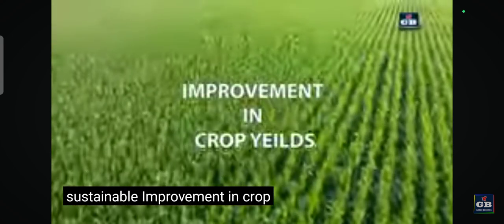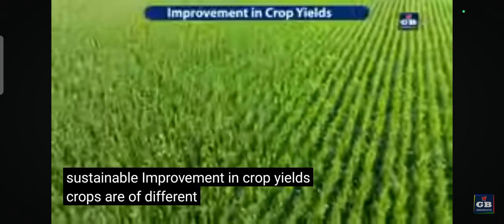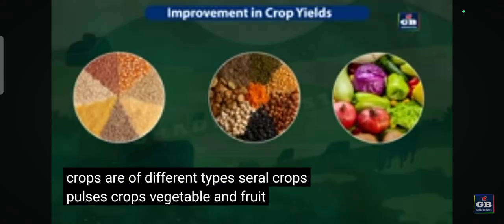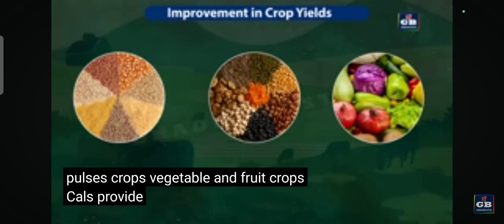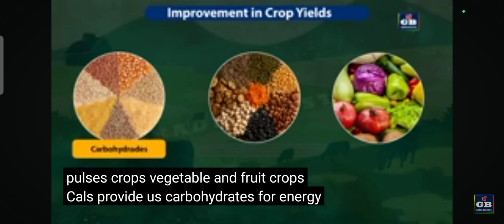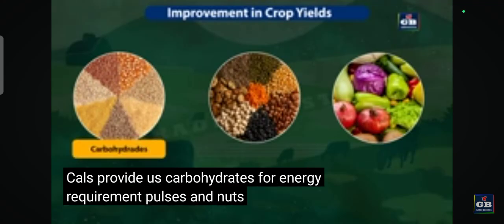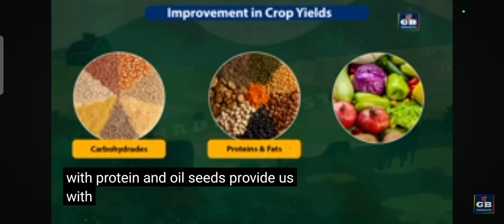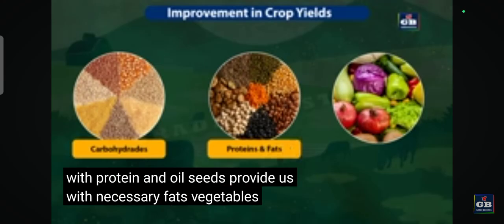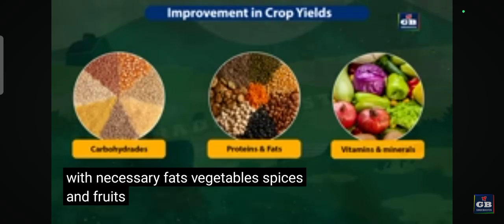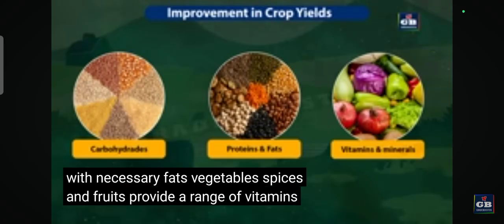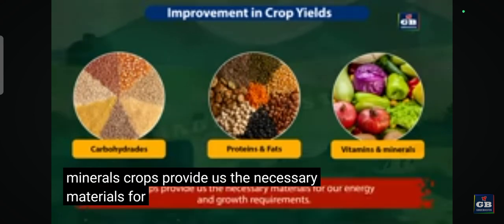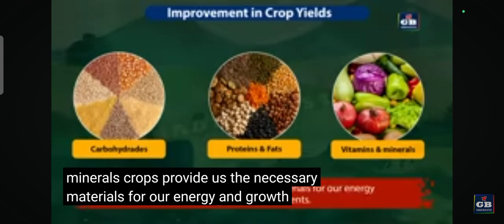Improvement in crop yields. Crops are of different types: cereal crops, pulses crops, vegetable and fruit crops. Cereals provide us carbohydrates for energy requirement. Pulses and nuts provide us with protein. And oil seeds provide us with necessary fats. Vegetables, spices, and fruits provide a range of vitamins and minerals. Crops provide us the necessary materials for our energy and growth requirements.